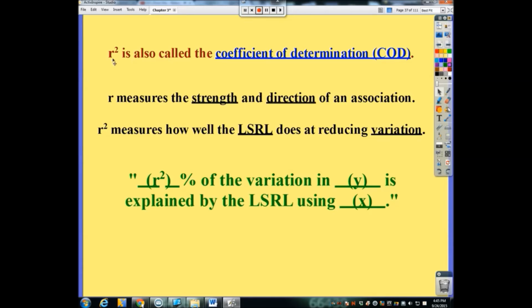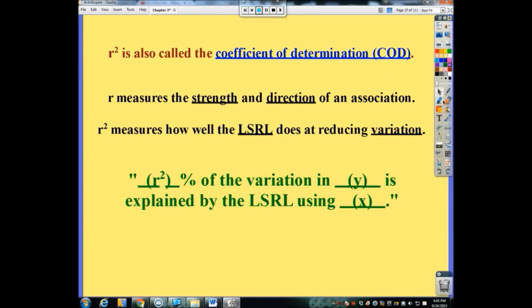So our R-squared value is called the COD, or the coefficient of determination. R, our correlation value that we really started out the chapter with, measured strength and direction of a linear association. And R-squared is going to measure how well our regression line does at reducing variation.